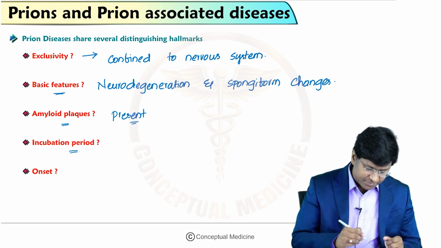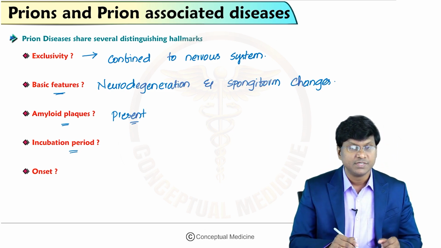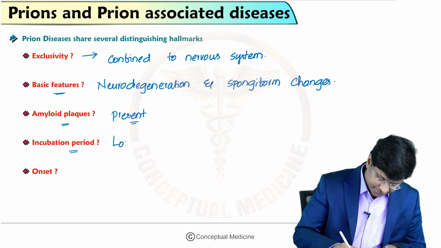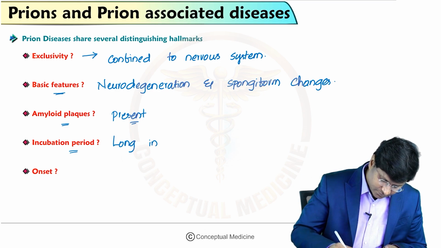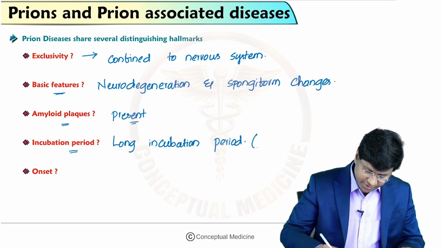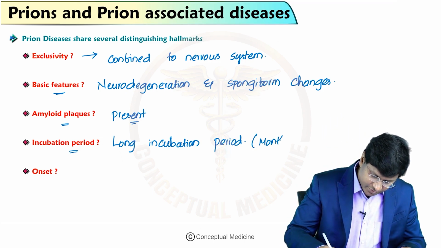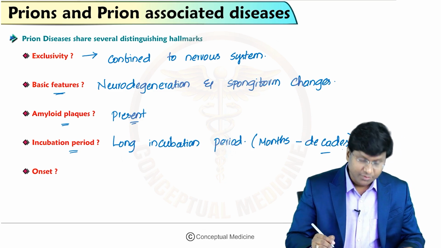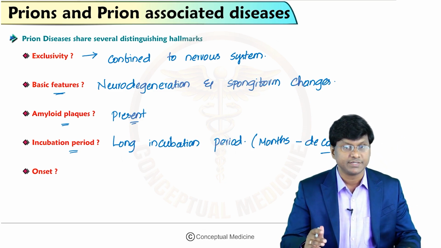And if you take the incubation period in these patients with prions, they have a very long incubation period, nearly months to decades.